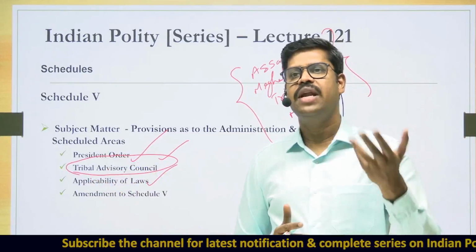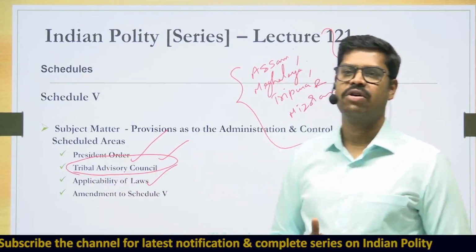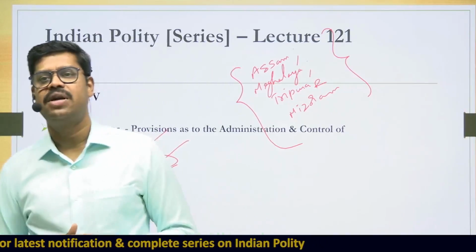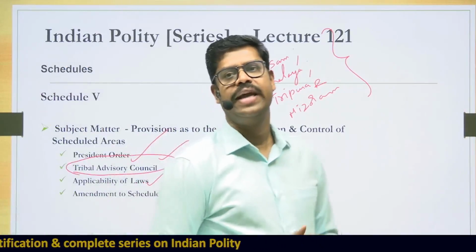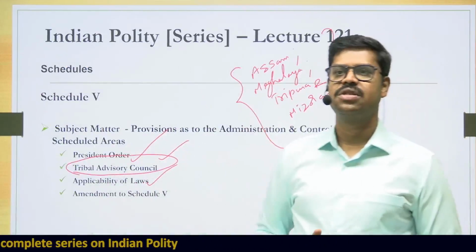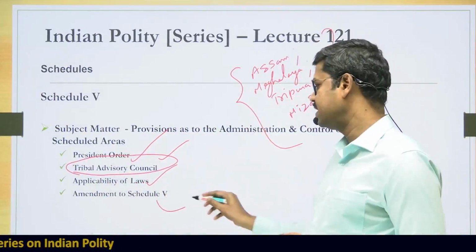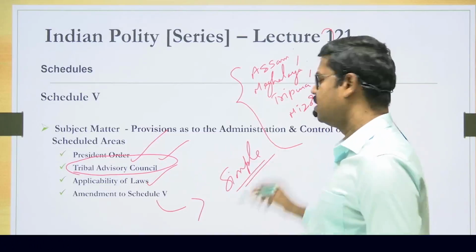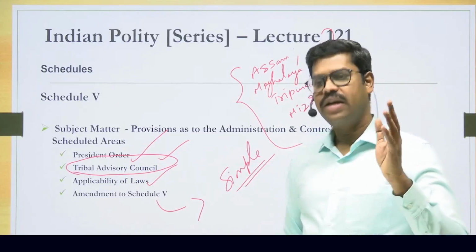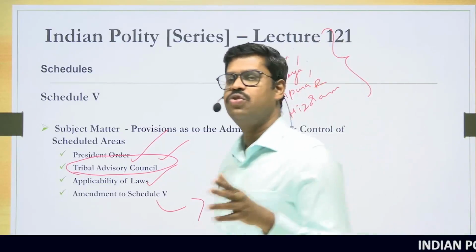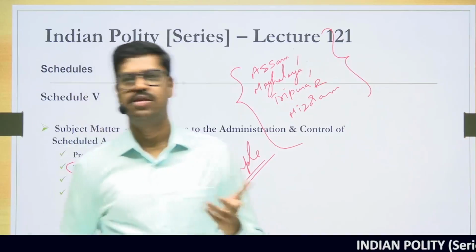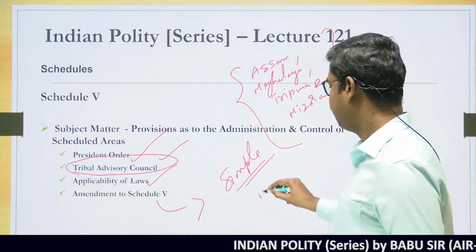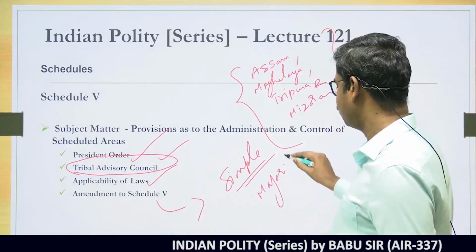In the future, if any amendment is to be brought in to Schedule 5 of the Constitution, that amendment can be done by the parliament, but that amendment does not require a special majority. Any amendment to any of the provisions in Schedule 5 can be done by a simple act of parliament, because the Constitution says that any amendment to Schedule 5 is not deemed to be an amendment under Article 368. So once it is not deemed to be an amendment under Article 368, it can be done by a simple majority. So try to remember all those things.